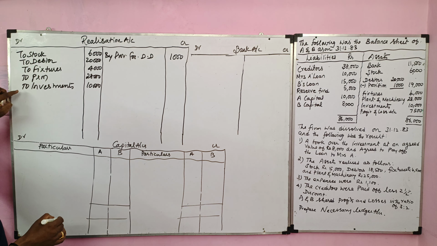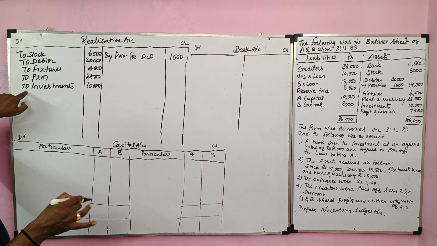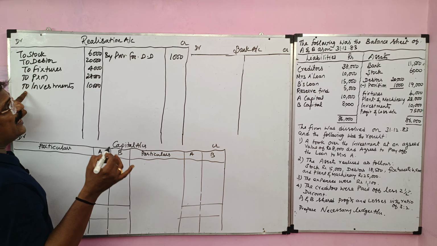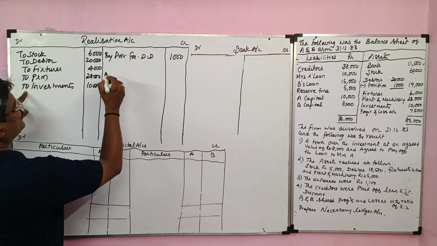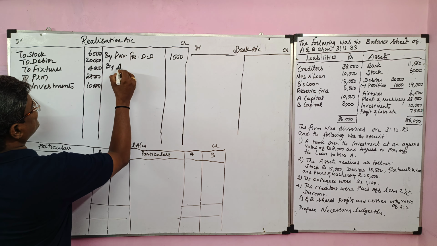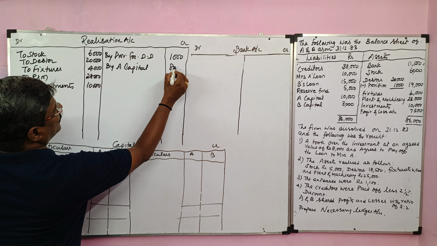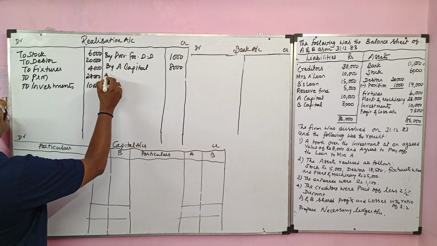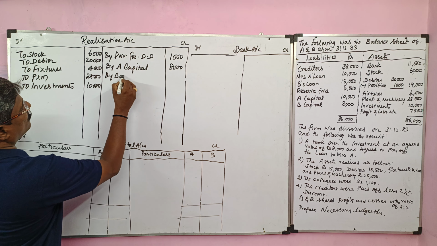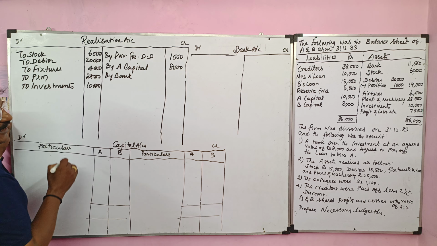Here, out of these assets, the investment was taken over by Mr. A. For that, the entry is A's capital account debit to realization. So it will be recorded on the credit side as A's capital. He took over the investment at 8,000 rupees. The remaining assets were realized as follows. For that entry, bank account debit to realization.